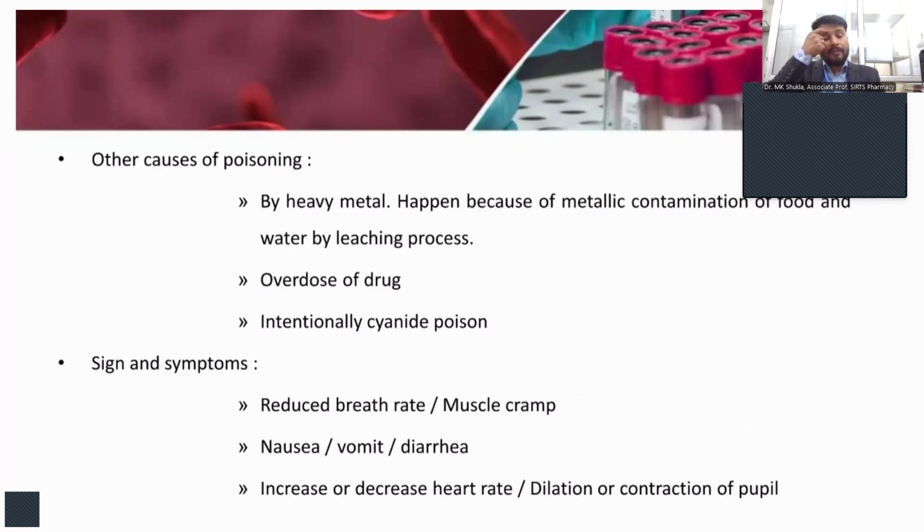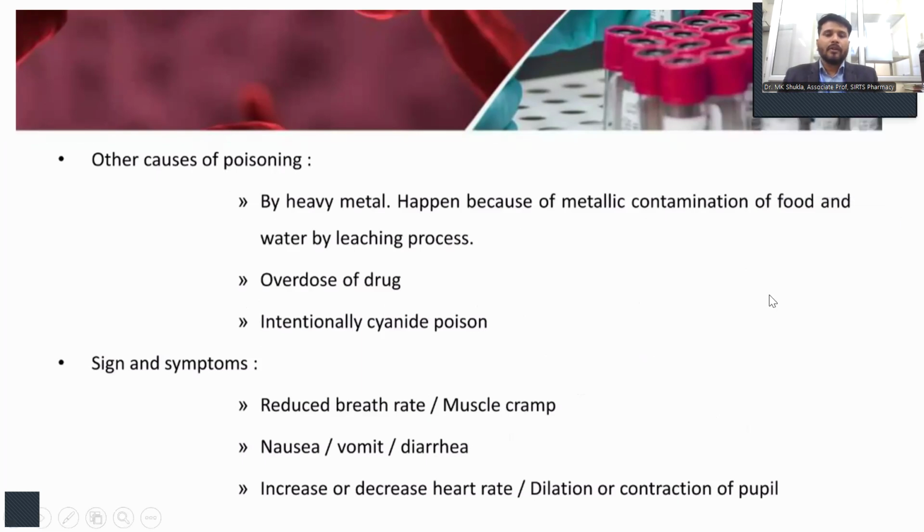There are also some other causes of poisoning, like heavy metals, which happen because of metallic contamination of food and water, or leaching process, overdose of drugs, and intentional cyanide poisoning. There are some signs and symptoms of poisoning as well, like reduced breath rate, muscle cramps, nausea, vomiting, diarrhea, increase or decrease in heart rate, and dilation or contraction of the pupil.